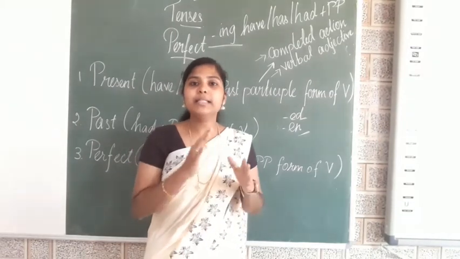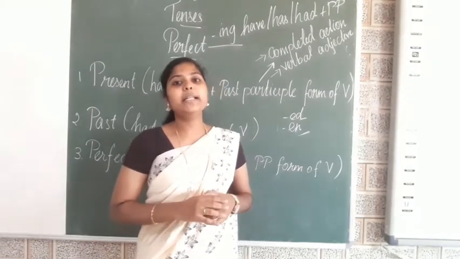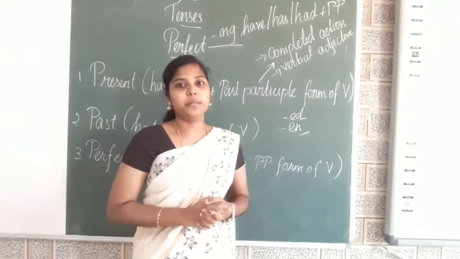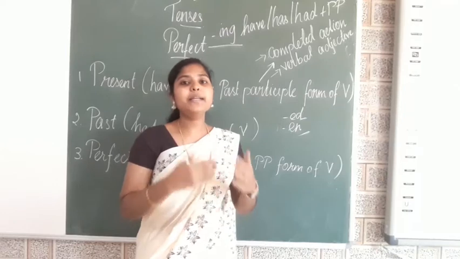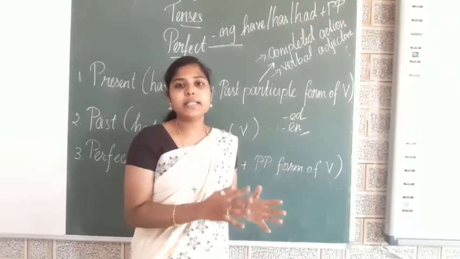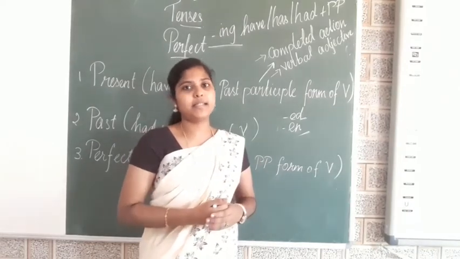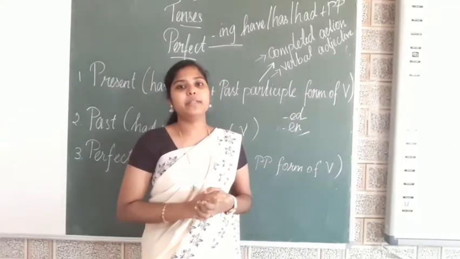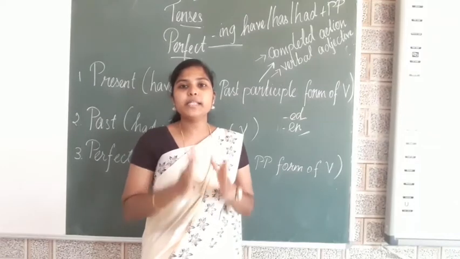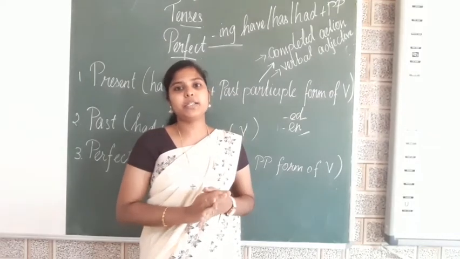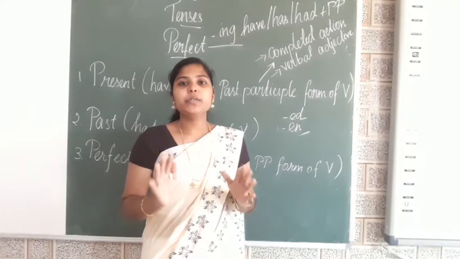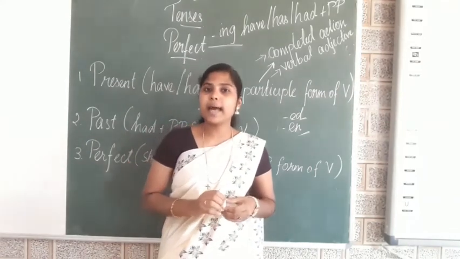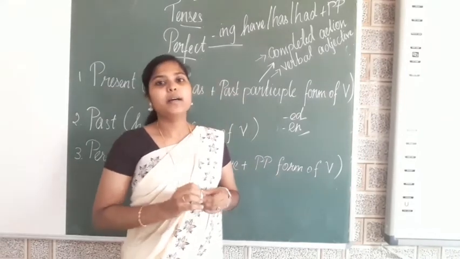So, by looking at these helping verbs, we can identify whether the tense is in the perfect form. Okay, verb is changing based on the time. That is what is called tense. We have learned all these in the previous classes. I hope you remember everything. So perfect tense, what is meant by perfect tense? A completed action. An action which was completed already. And it has helping verbs like have or has or had.